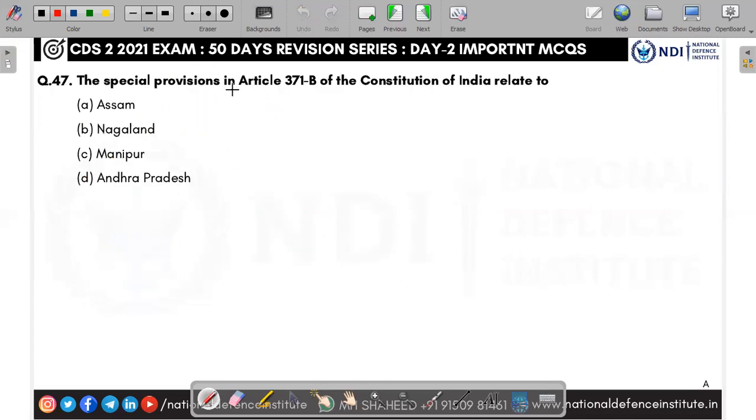Next, the special provision of Article 371B of the Constitution is related to Assam. Okay, 371B is related to Assam. A.